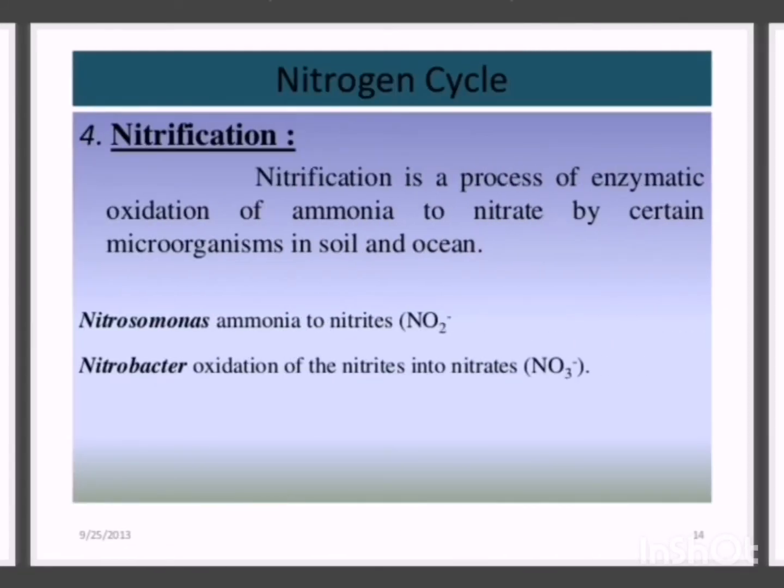So nitrification. Nitrification is the process of enzymatic oxidation of ammonia to nitrate by certain microorganisms which are present in the soil as well as in the ocean. Nitrification process occurs in soil and ocean. So Nitrosomonas bacteria convert ammonia to nitrite, and Nitrobacter oxidizes nitrite into nitrate.